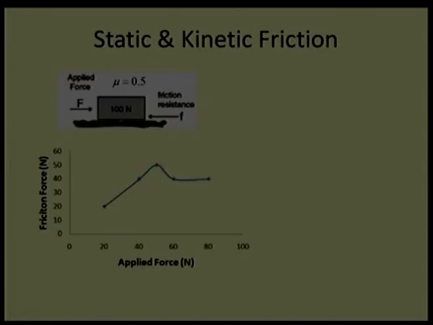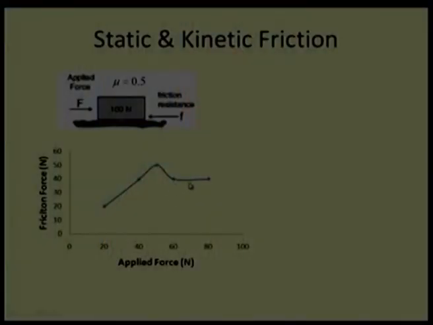As it gains momentum, the opposing friction force reduces, down to 40 Newton. That means we get some movement, some acceleration of the block, and after that the friction force is steady. It remains at the same 40 Newton level.